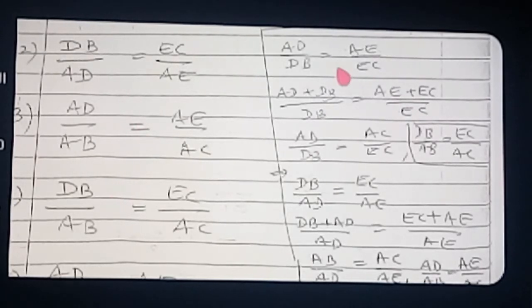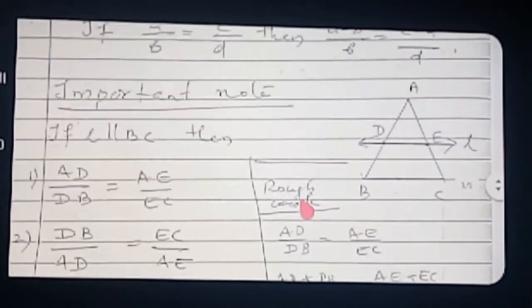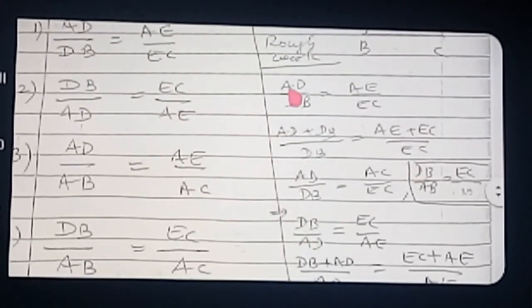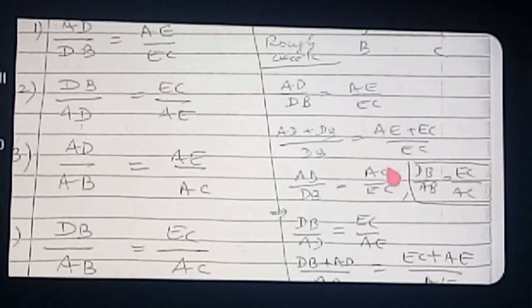I have explained and shown both of these here. It is only for your understanding, I only did rough work. You just want to learn this. So how to learn, I will give you the explanation. Okay. Listen how it is obtained, you see. AD by DB, apply componendo. AD plus DB by DB is equal to AE plus EC by EC. So AD plus DB, what will we get? AB. AB by DB. AE plus EC, what will we get? AC by EC. So take its inverse here: DB by AB is equal to EC by AC. Got it? See here.